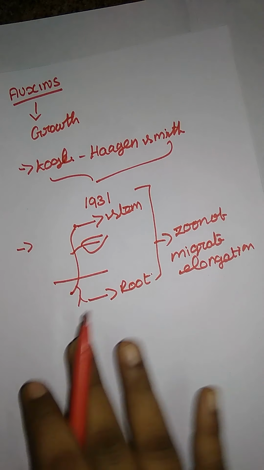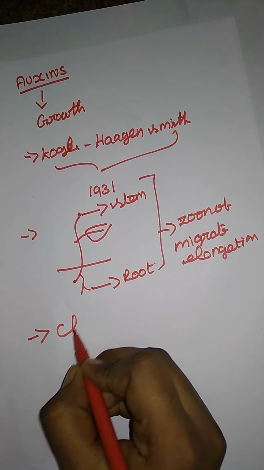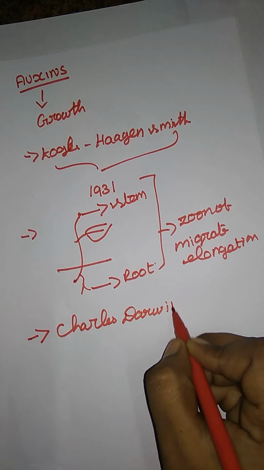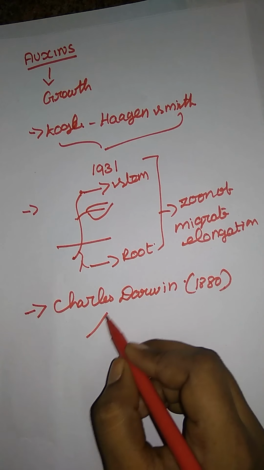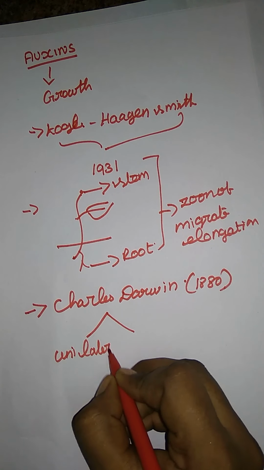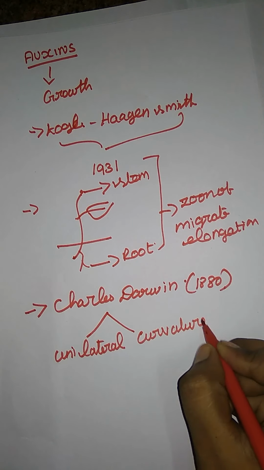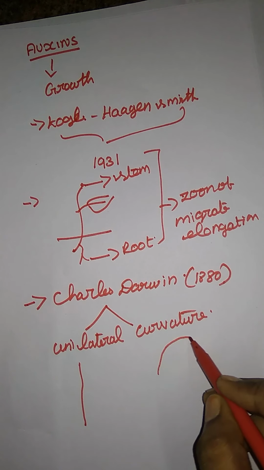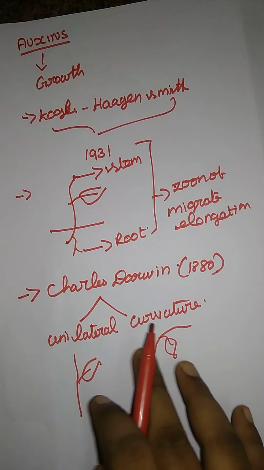And the next person just observed the growth of a plant. The person's name is Charles Darwin, in the year 1880. He observed two types of growth. The first one is unilateral growth, and the next one is a curvature of growth. Unilateral means they grow in a straight way, and curvature means they have a curved portion of growth in the plants.